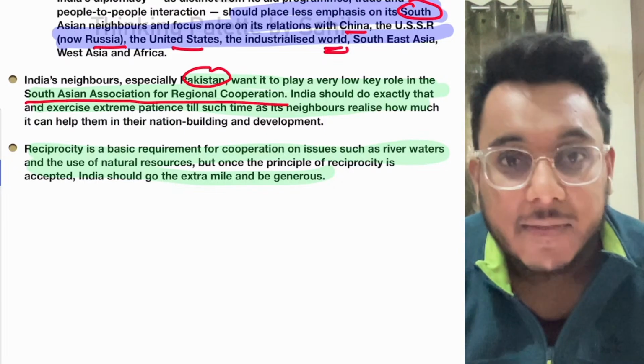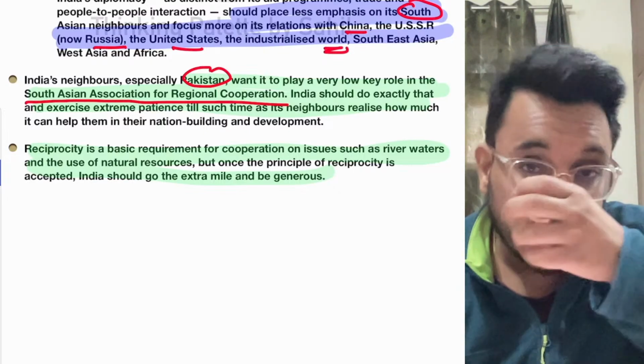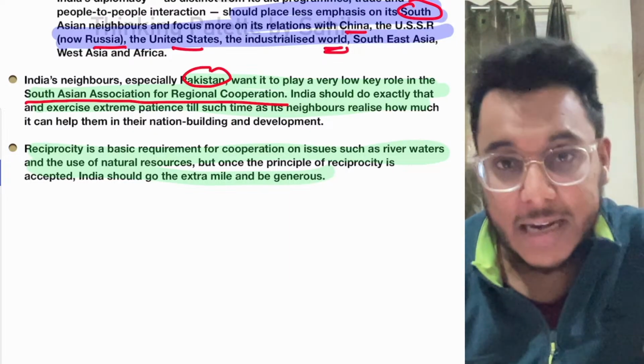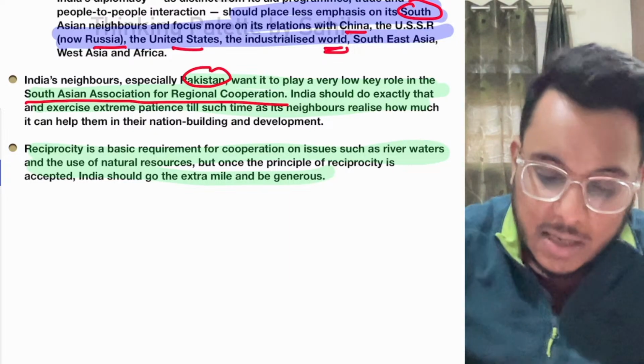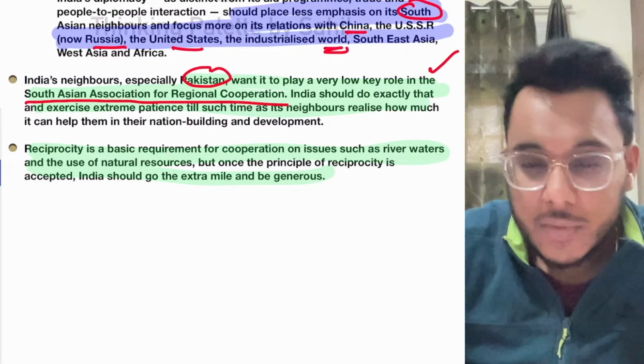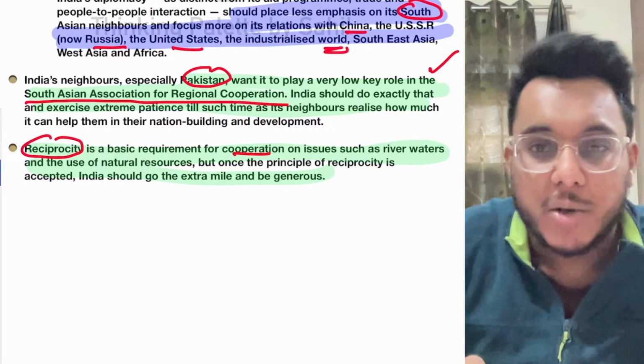And the moment India plays a key role, Pakistan will automatically understand the importance of India. And Pakistan will then request India to again come and play an active role. So this is a kind of strategy that India should use. Moreover, the article is saying that reciprocity is a basic requirement for cooperation.